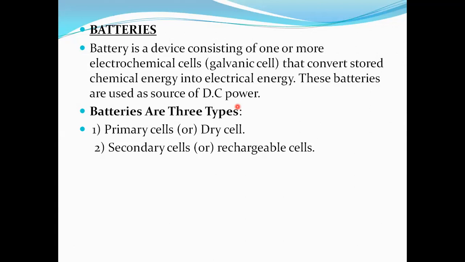The electrical energy is produced by the chemical reaction, which is a redox reaction. A redox reaction is nothing but a reduction reaction as well as an oxidation reaction. Then the converted electrical energy should be stored. I'm repeating: a battery is nothing but the storage of direct electric current. Batteries have two classifications: the first is the primary cell, the second is the secondary cell.